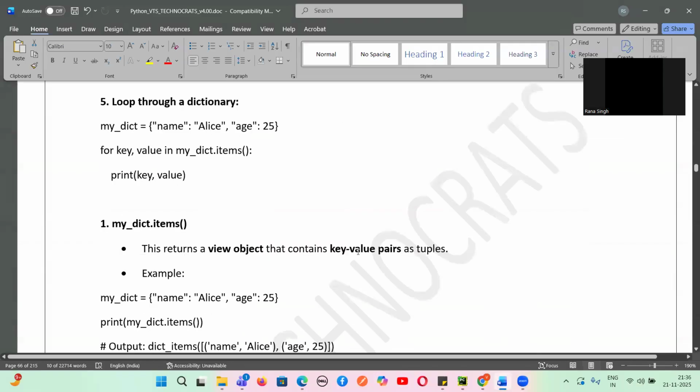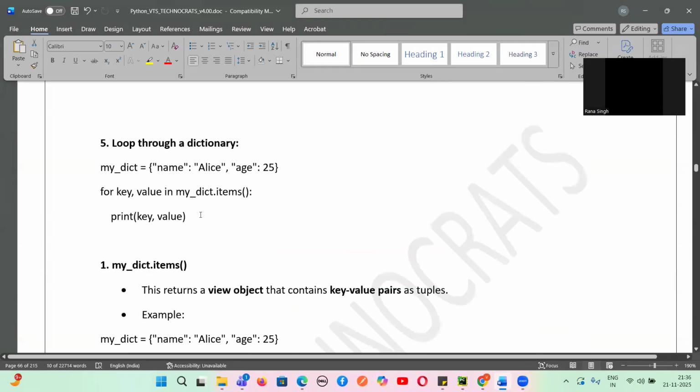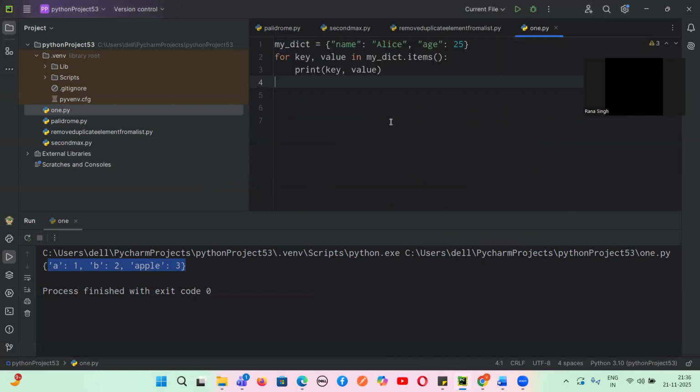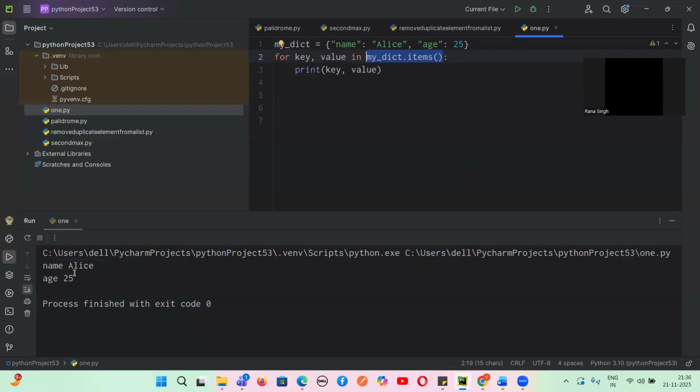Yes. Clear. So now you'll learn something called looping through a dictionary. So how can we loop through a dictionary? This is called items. my_dict.items. This will give all the key value pairs from this dictionary, and from there I want the key comma value. So I can just get this key value pair like this. This is the key, this is the value, this is the key, this is the value.